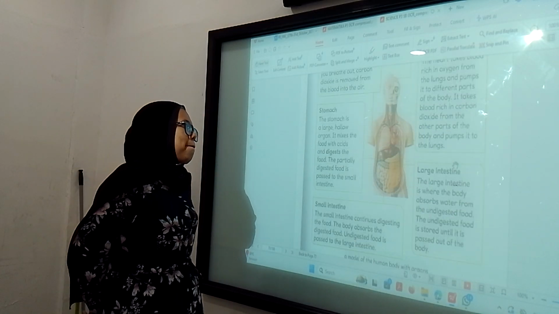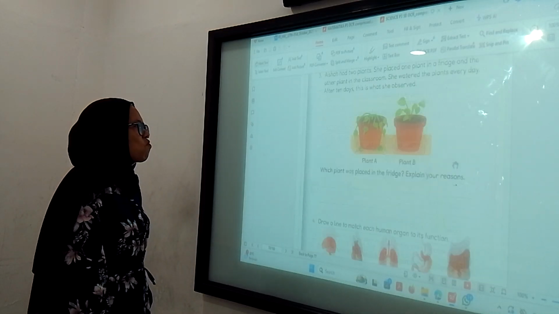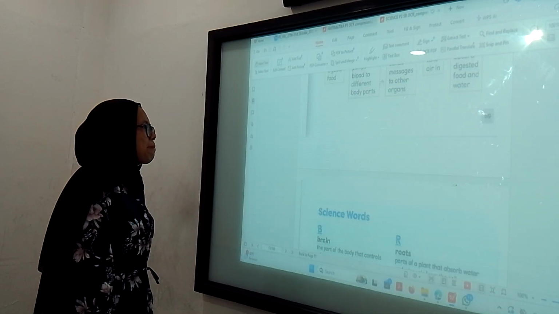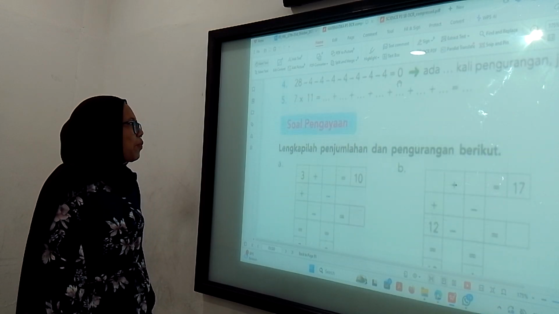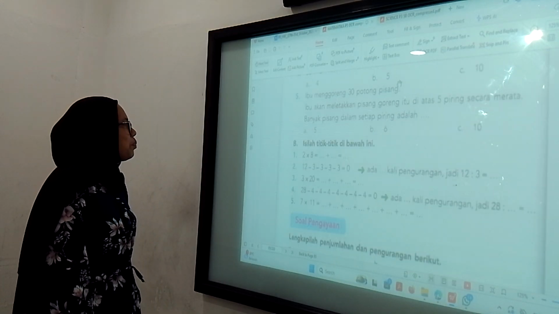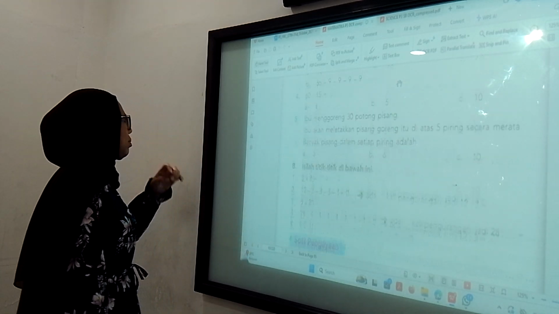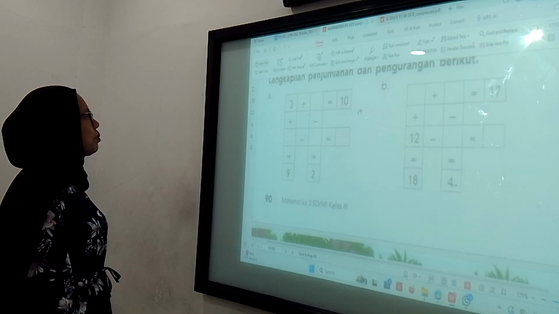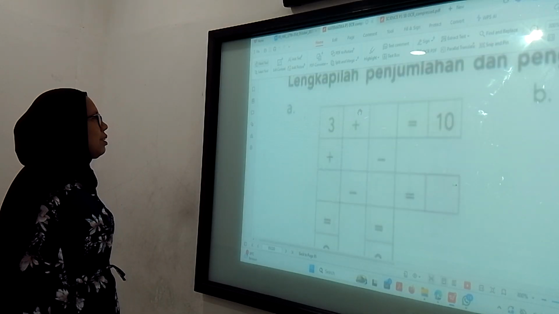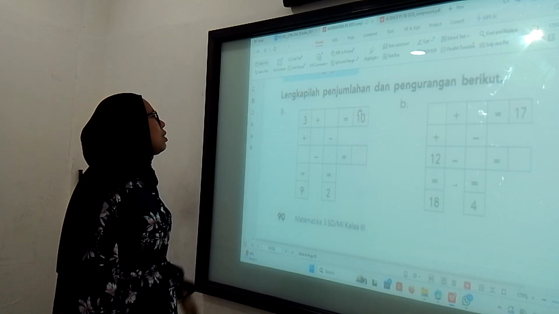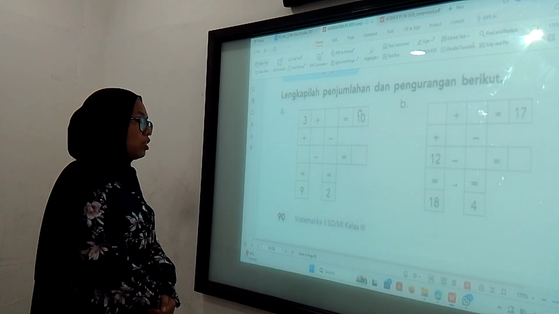Okay, so let me open this one first. Maybe we just move to Mathematica. For the Mathematica, you will have 2 pages that you will teach for the next week. This is the part of the page that you will explain to the students. I just opened the last question here. We just try to answer from the first question. I don't need to explain.